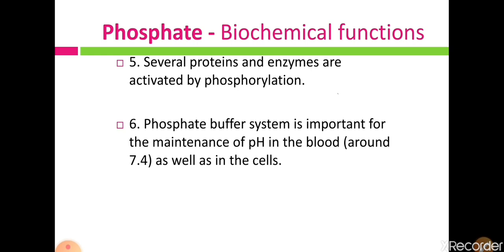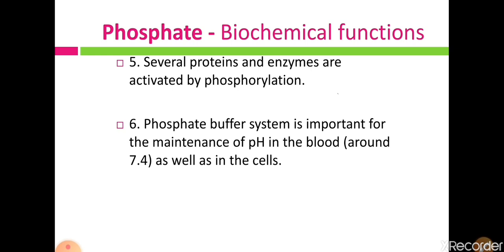In the phosphate buffer system, when any strong acid is mixed with a fluid which contains phosphate molecules, the phosphate combines with the strong acid and forms a weak acid, and like this acid base balance gets maintained. Similarly, when a strong base combines with a fluid which contains phosphate molecules, it forms a weak base, and acid base balance is maintained.